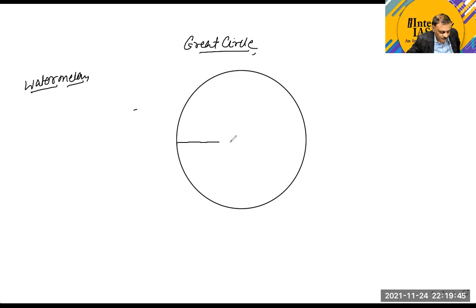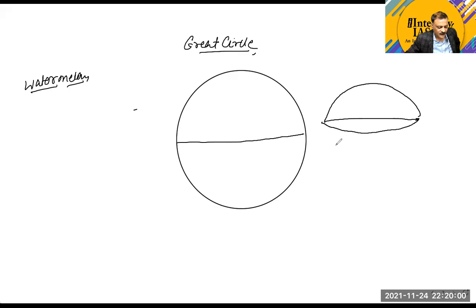You can take a cut from here. What will happen? You can see one part, where you can see the surface here, and there could be another part. You can call these two parts a hemisphere of the earth.